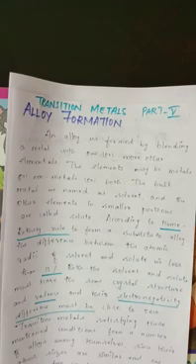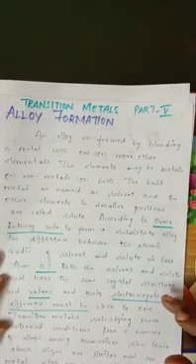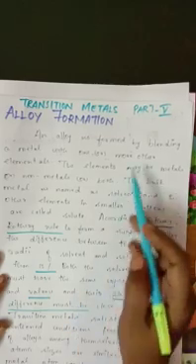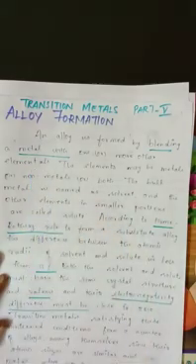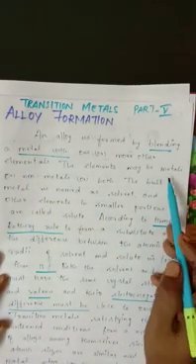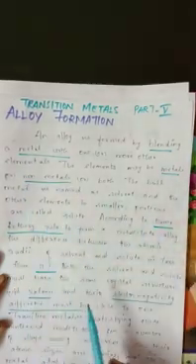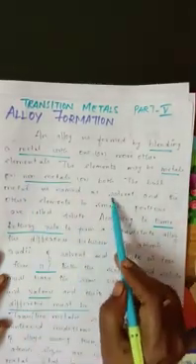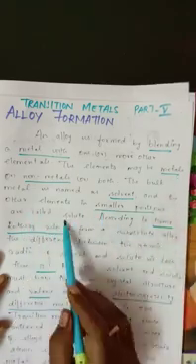An alloy is what? Transition metals form alloys with each other. This is because they have almost similar size, and the atoms of one metal can easily take up the position in the crystal lattice of others. So an alloy is formed by a blending of a metal with one or more other elements. The elements may be metals, non-metals, or both. The bulk metal is named as a solvent, and the other elements in smaller proportions are called solute.